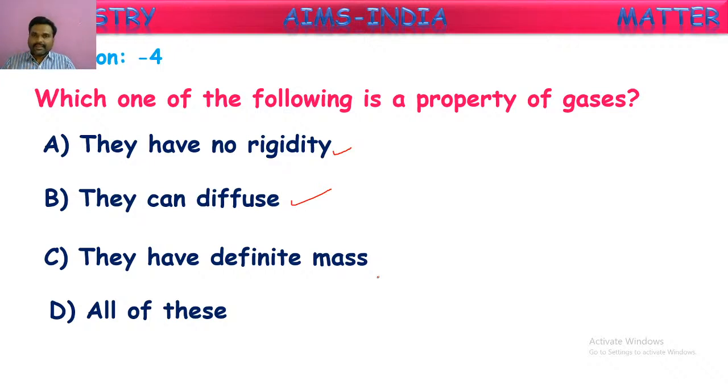But gases have fixed mass. Not only gases, all three states of matter have this property, a definite mass. Matter will always have definite mass, of course even in the gaseous state. So even the third option is correct. Now, the correct option for this will be D, because it says all of these are correct.